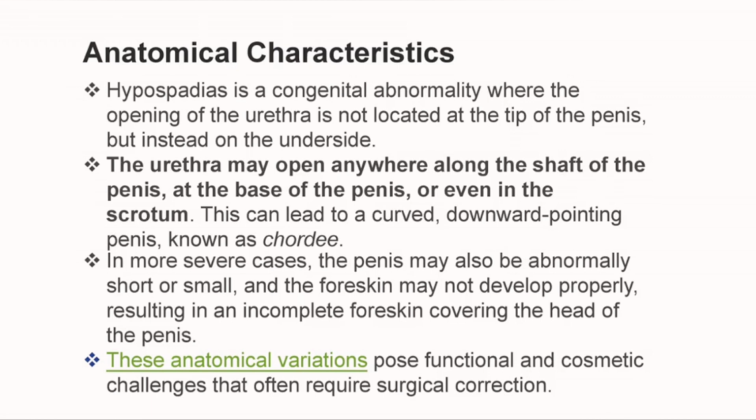In more severe cases, the penis may also be abnormally short or small, and the foreskin may not develop properly, resulting in an incomplete foreskin covering the head of the penis. These anatomical variations pose functional and cosmetic concerns that often require surgical correction.